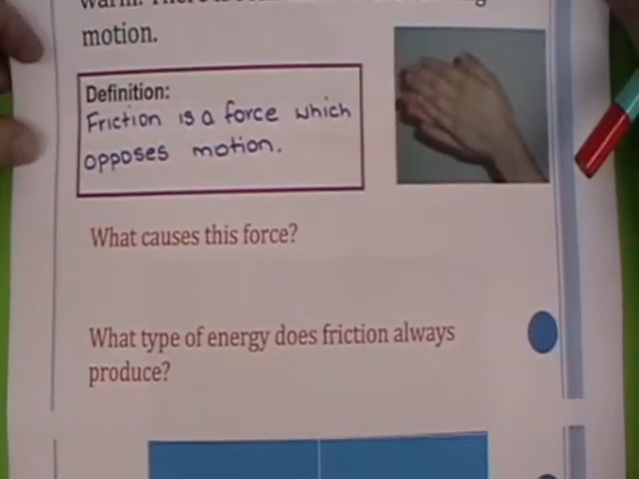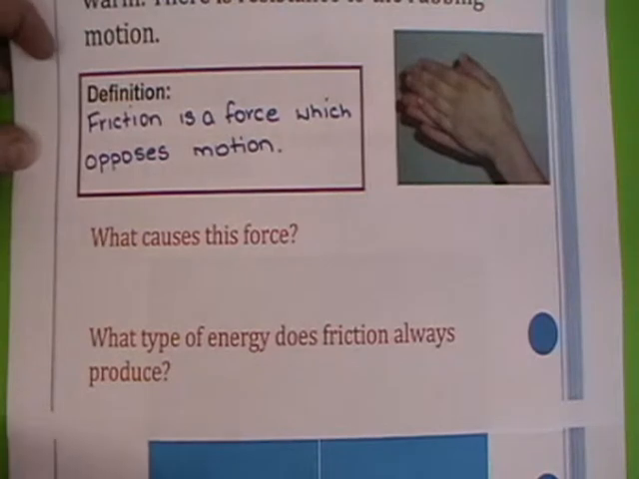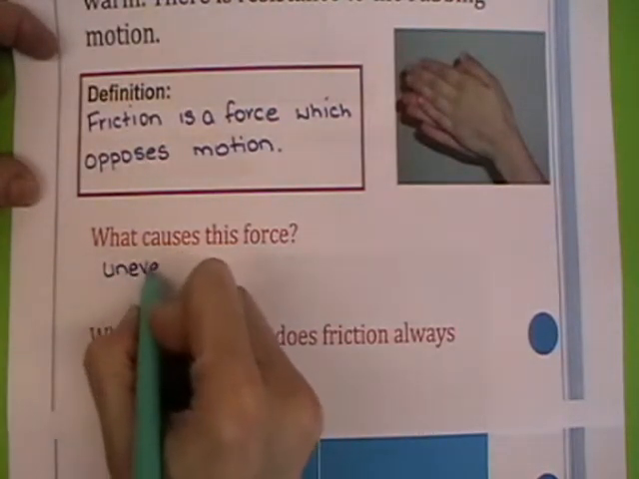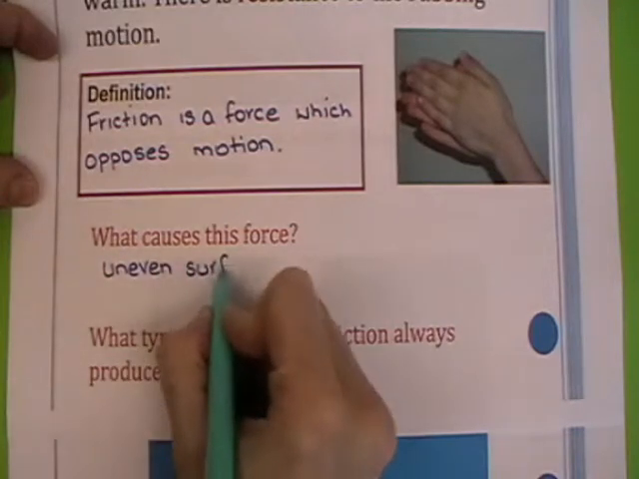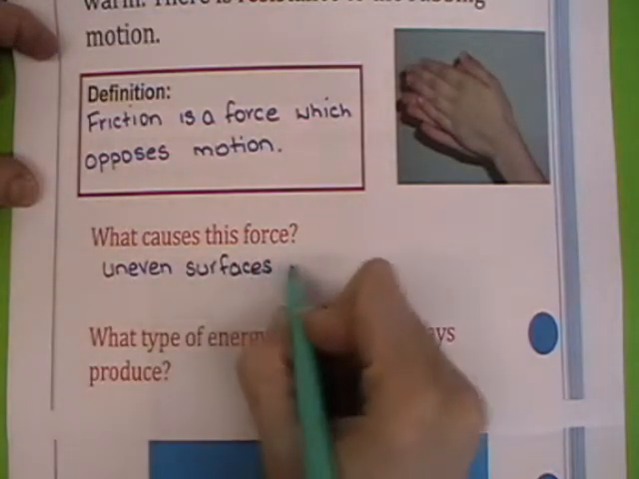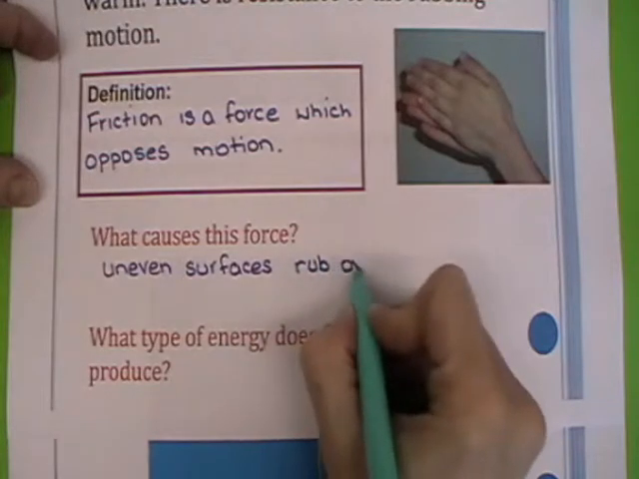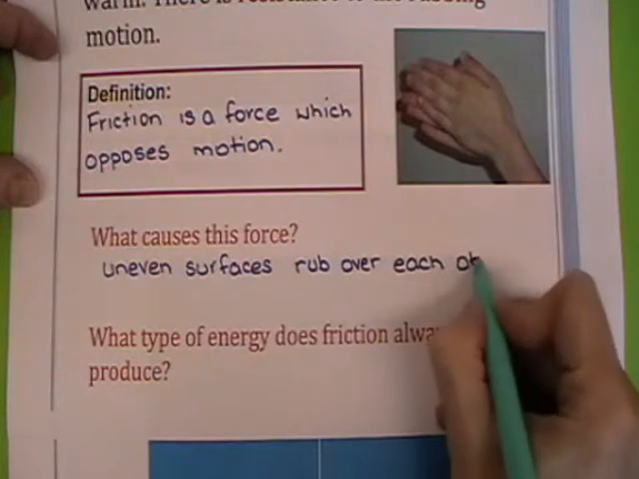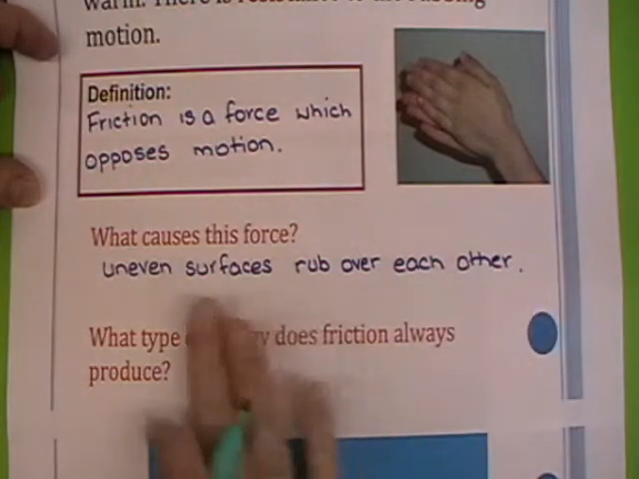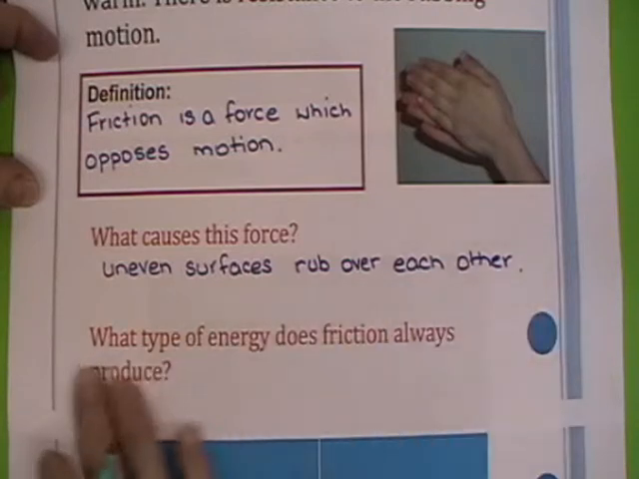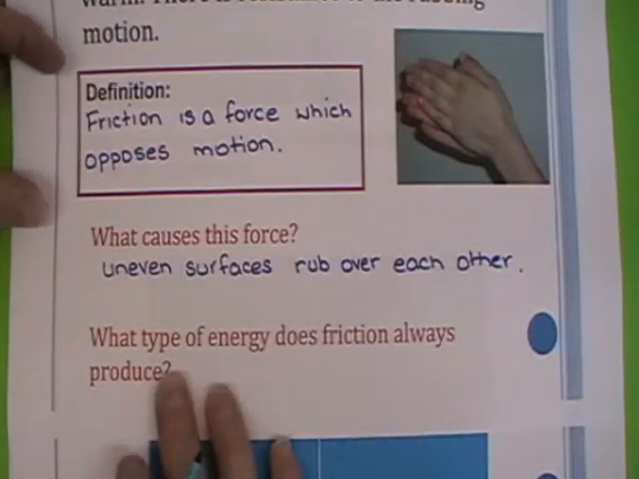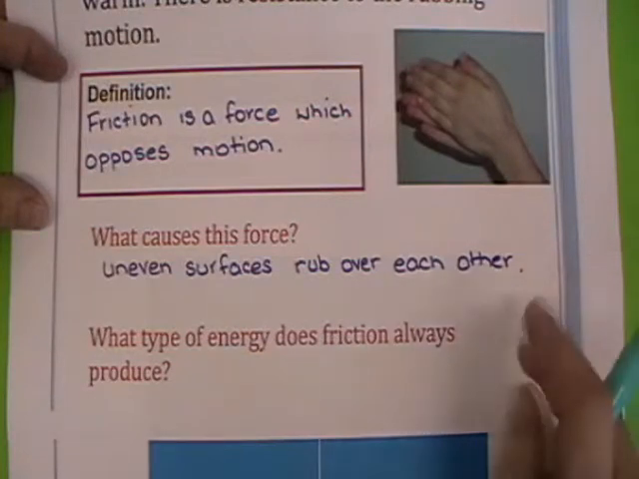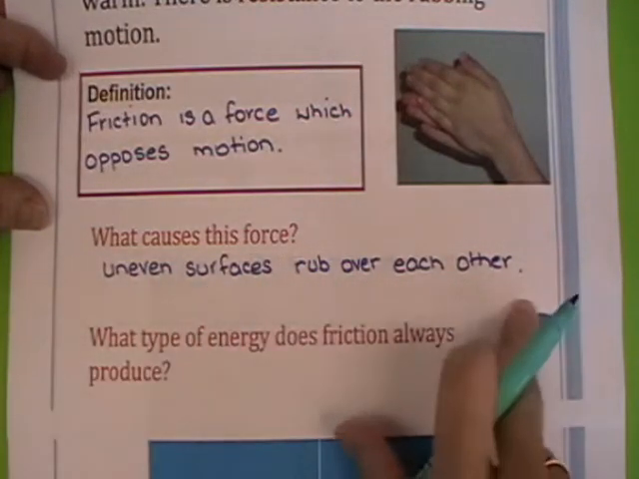What causes this force? Well, this force is really caused by uneven surfaces. And those uneven surfaces rub over each other. Now, even as I'm writing here on the piece of paper, this paper is photocopy paper, or printer paper. It looks lovely and smooth. But if you had a microscope, you would see lots and lots of tiny fibres on the surface of that paper, and that causes friction.